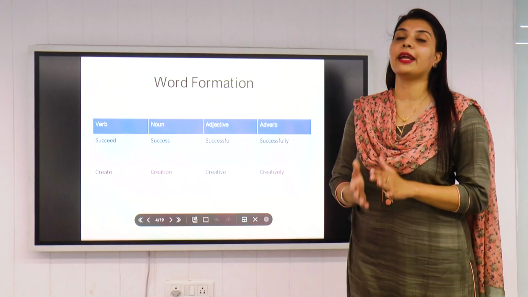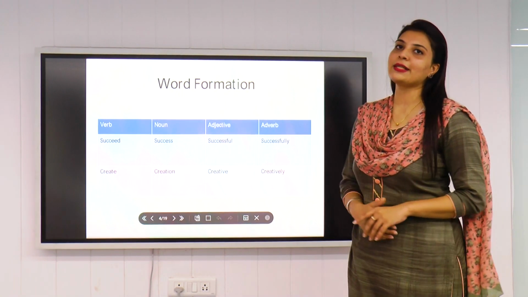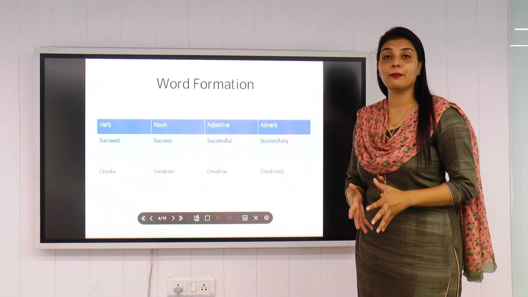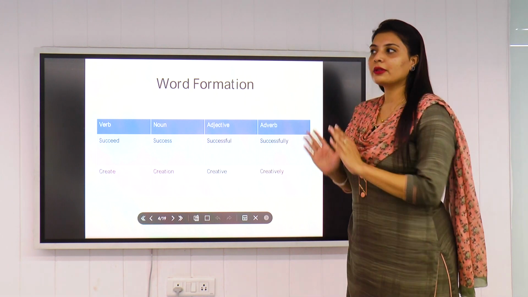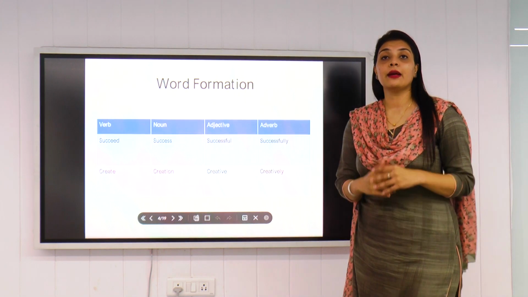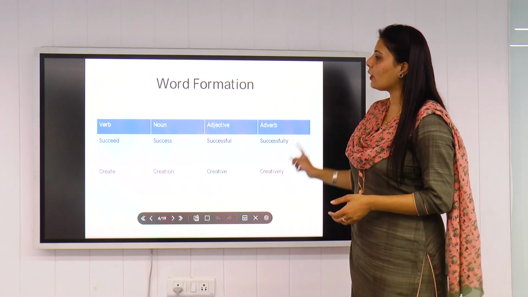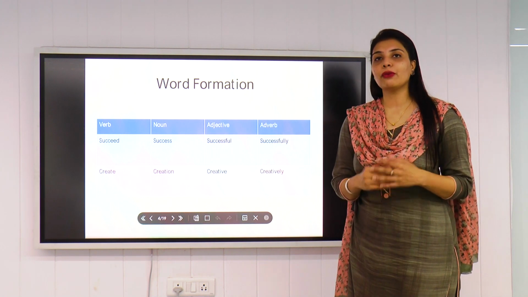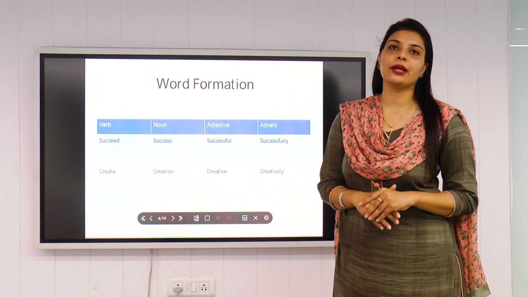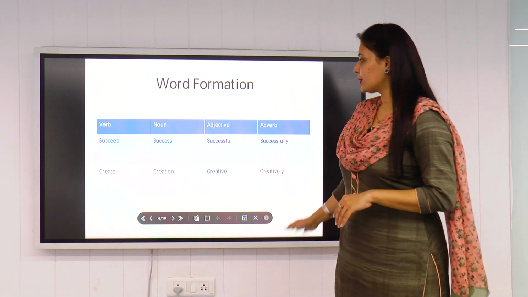This is how we create new words, and this is how parts of speech play a very, very important role here. So this is the basic information regarding word formation and how to create new words. I'm going to give you a few more examples so that you can understand the concept in a better way. So let's move.